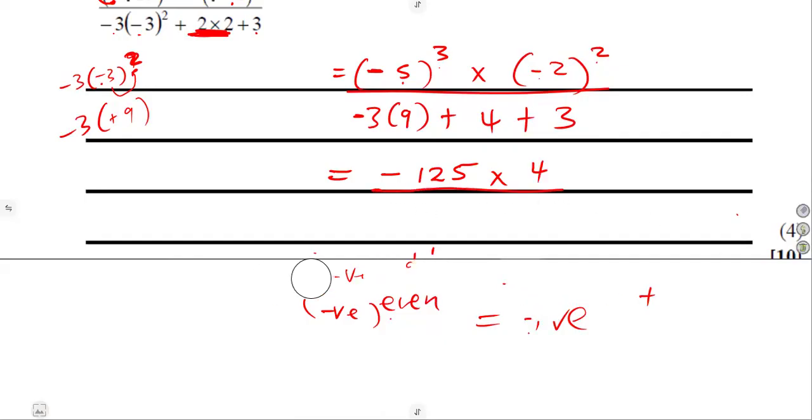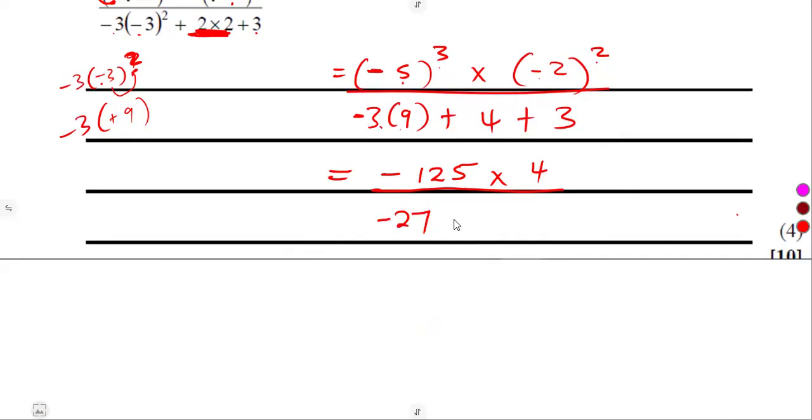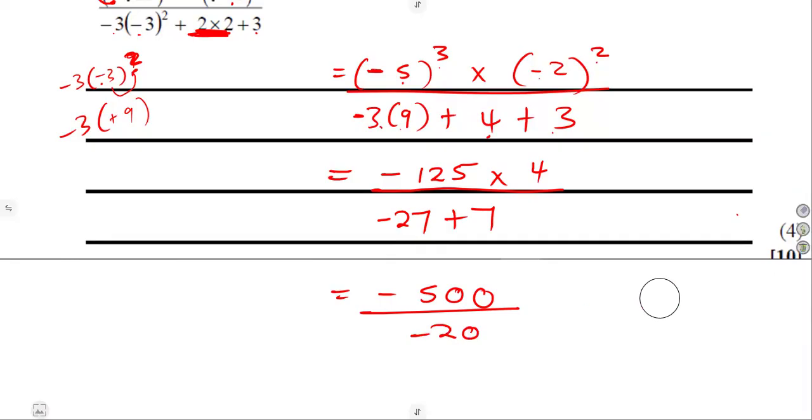Everything over what is in the denominator, where we can simplify negative 3 times 9, that's negative 27, plus 4 plus 3, which is 7. Guys, we can even use our calculator here. You can multiply negative 125 times 4, which was going to be negative 500, over minus 27 plus 7, that's a minus 20. So guys, as you can see where we are, mathematically, we can cancel this. We are allowed, we can cancel this and this. 2 into 50, that's a 25.